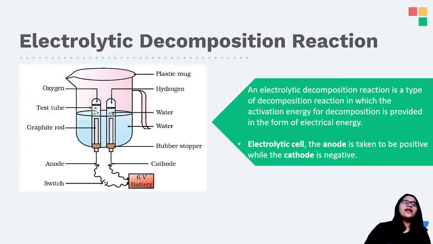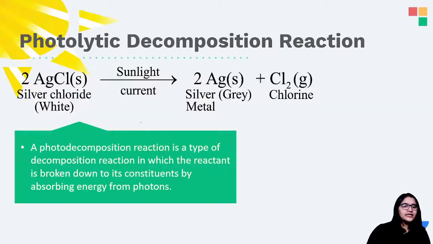Okay. Now, what is an electrolytic cell? Whenever you use electricity to break a particular compound, that is called electrolysis. In your textbook, you have the example of water. Yes, and always remember that cathode is negative in charge, anode is positive in charge. Okay, and opposite ions are attracted. Please remember that.